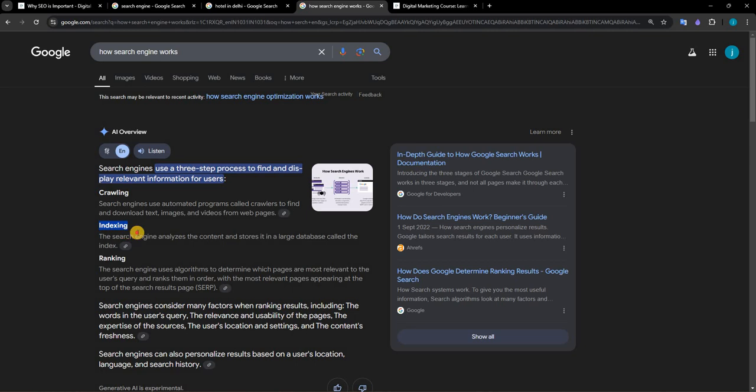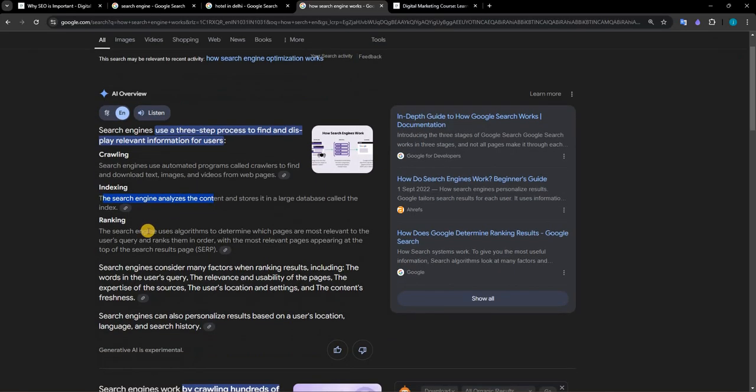So we can say that the search engine analyzes the content and stores it in a large database called the index. After that, the ranking part will come. Once the crawling is done, once the Google crawler identifies the particular content used on this website, the search engine will index that particular data, and after that it will display the ranking part.